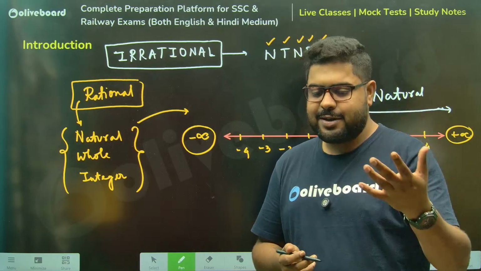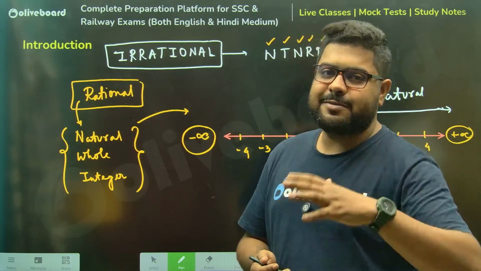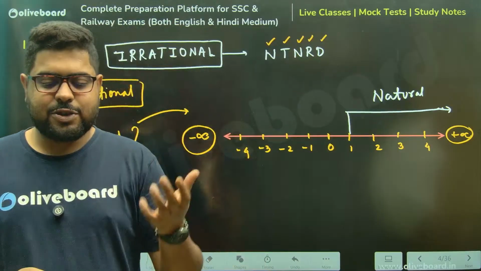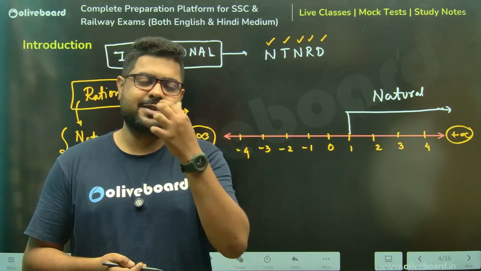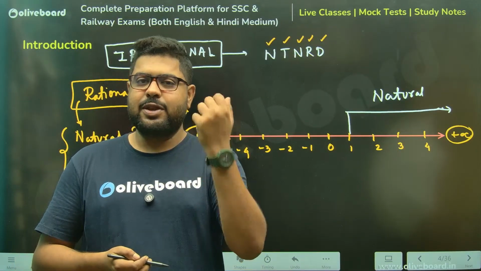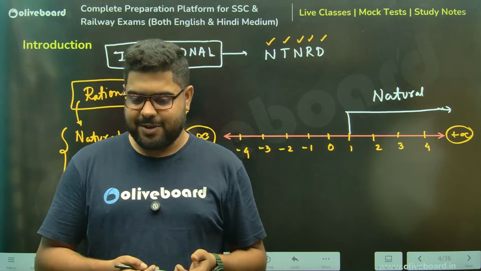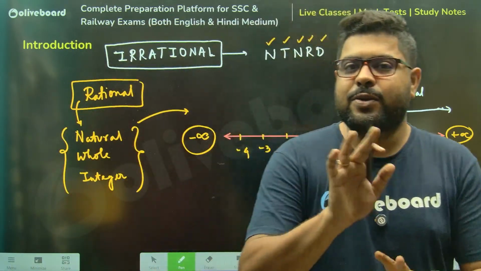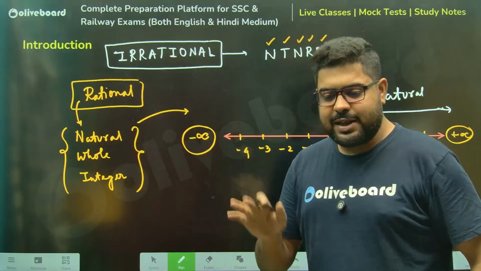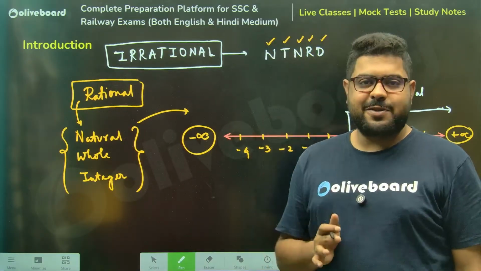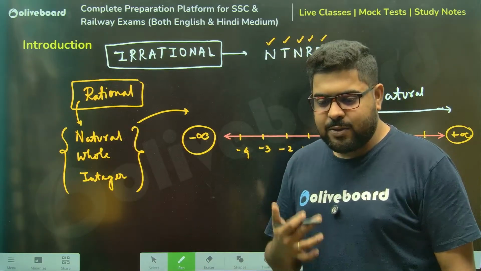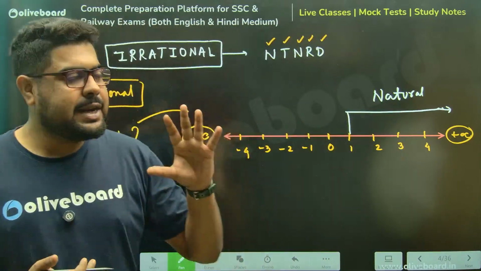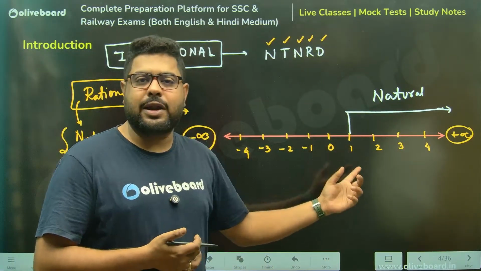The shopkeeper, in order to cross sell, asks if you need any dal. You will say no, I don't need. You won't say, give me 0 kgs of dal. Meaning we don't use 0 for counting. It's absurd. So natural numbers start only from 1.